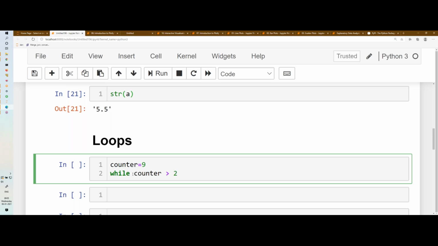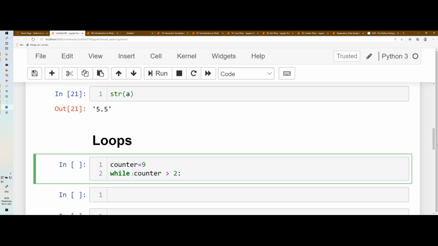This is very important. Any block you are starting in Python, whether a while block, for block, if else block, or function, where you have to write the header and the body part, you have to keep this colon.